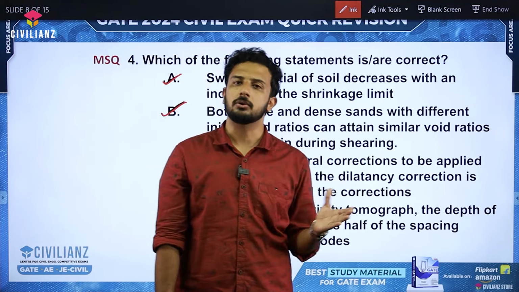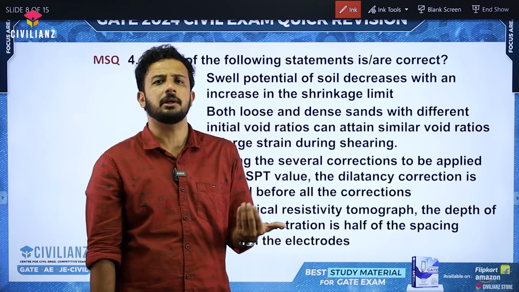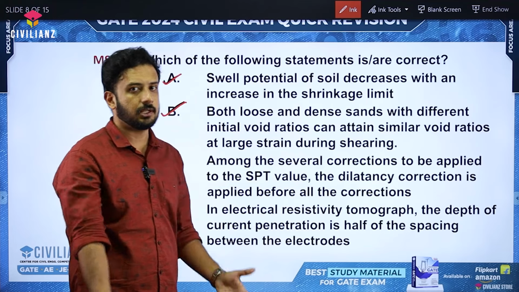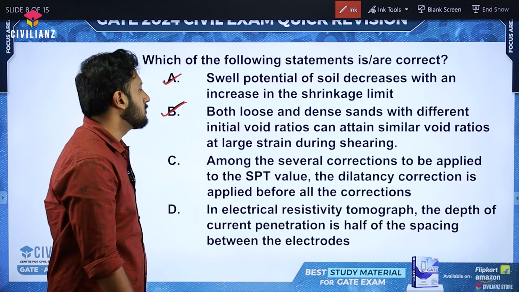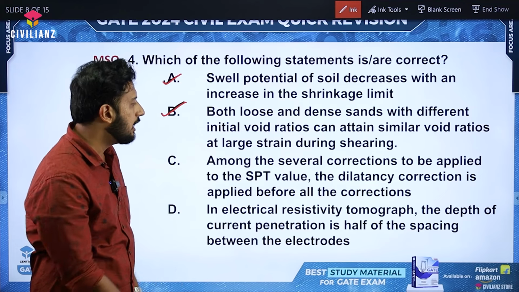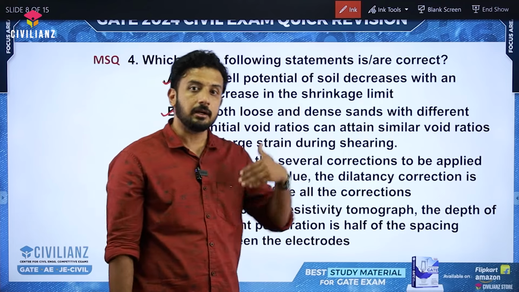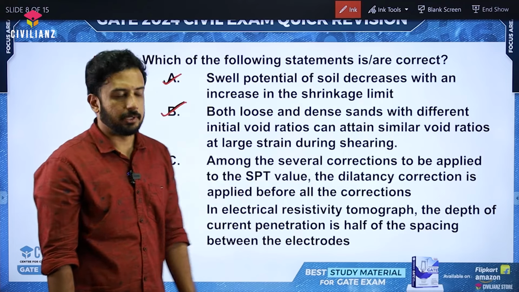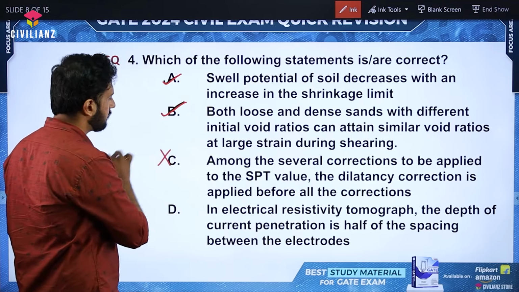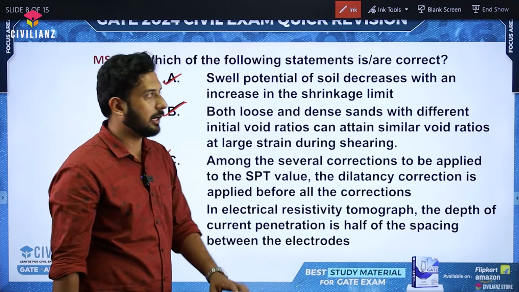We are not going to do the overburden pressure correction, and also dilatancy correction will be done if N is greater than 15 and all, you know the concept. So here they told that the dilatancy correction is applied before all the corrections. No, it's not. That will be done after applying the overburden pressure correction. So it's absolutely wrong.